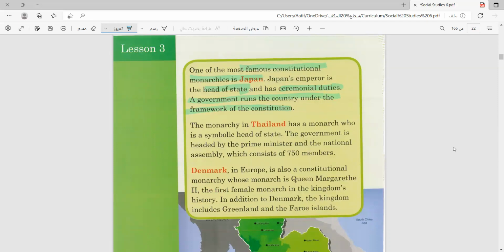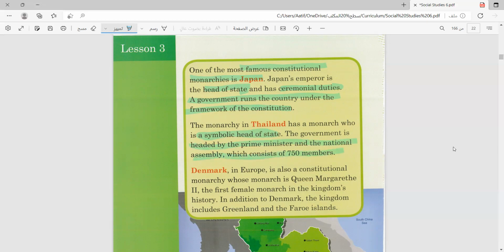Probably ministers. The monarchy in Thailand has a monarch, who is a symbolic head of state. Symbolic means something that doesn't really have much power, just something visual. The government is headed by the prime minister and the National Assembly, which consists of 750 members.